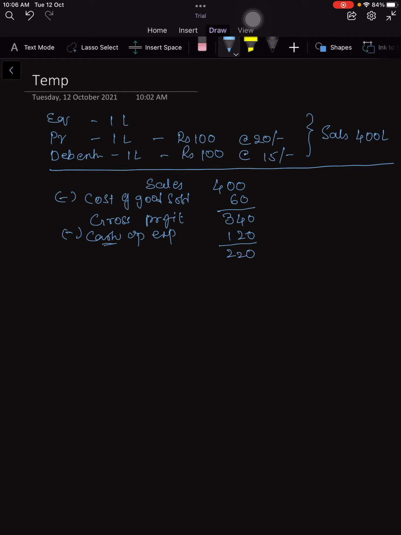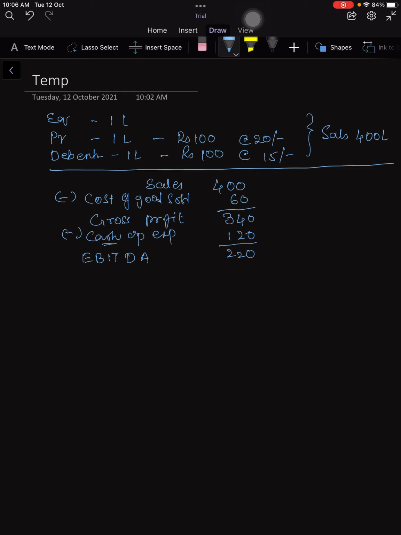what you get is called as EBITDA, earnings before interest, taxes, depreciation and amortization.